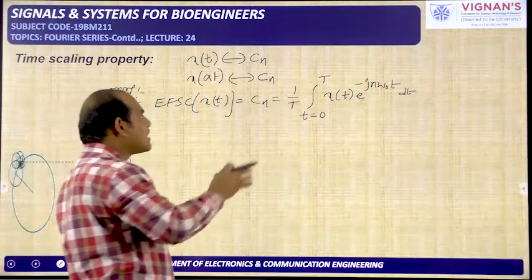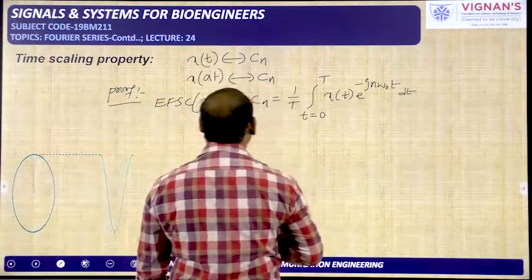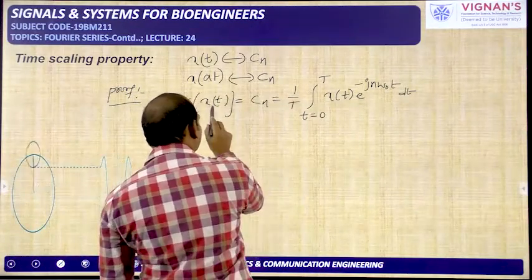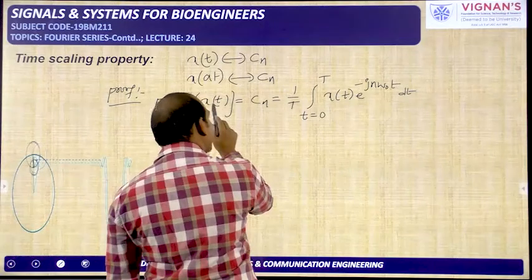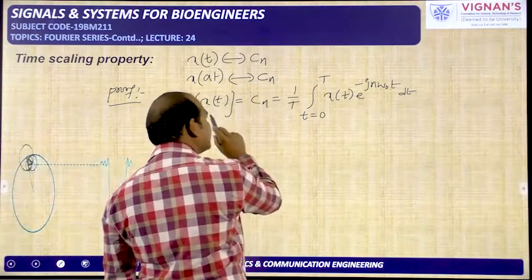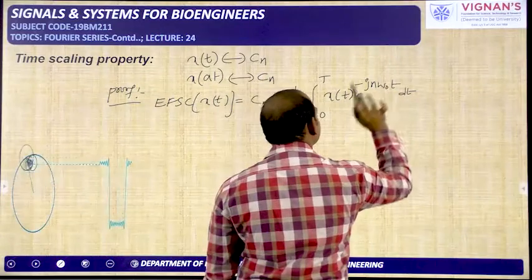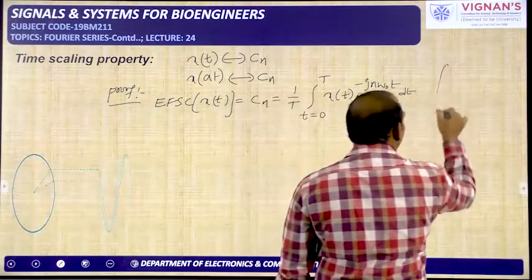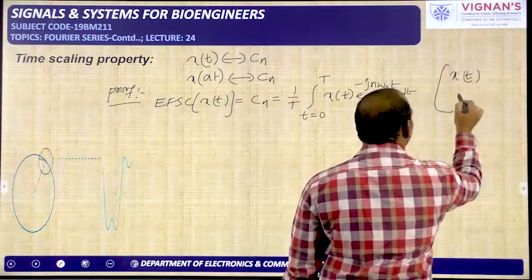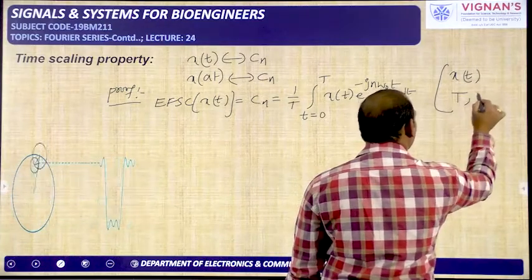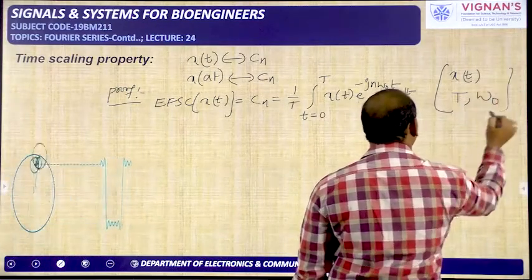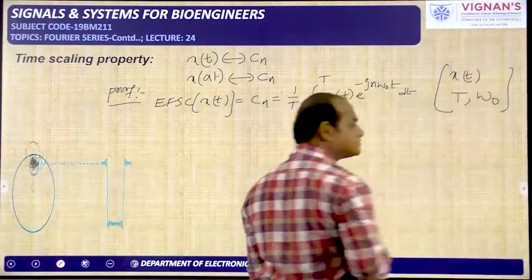How this formula is written, I am explaining now. Listen clearly. x of t is a periodic signal with time period capital T and fundamental frequency omega naught. These two are related to x of t.